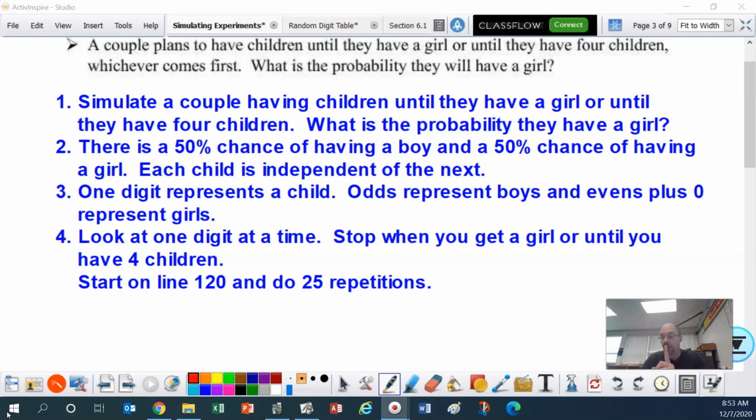One digit will represent a child. Odds represent boys, and evens plus 0 represent girls. Again, you can pick whatever you want. Look at one digit at a time. This is different. Stop when you get a girl, which will be even or a 0, or until you have 4 children. Start on line 120 and do 25 repetitions.